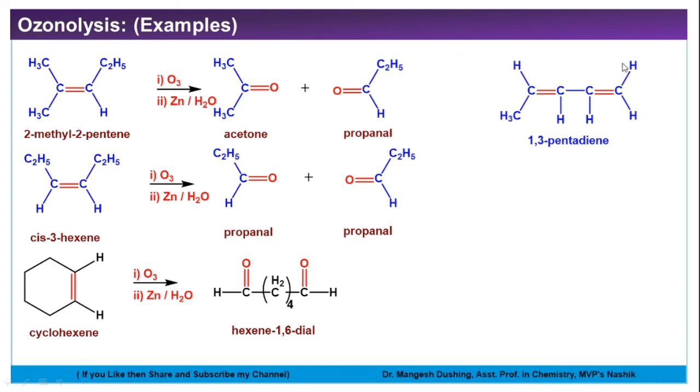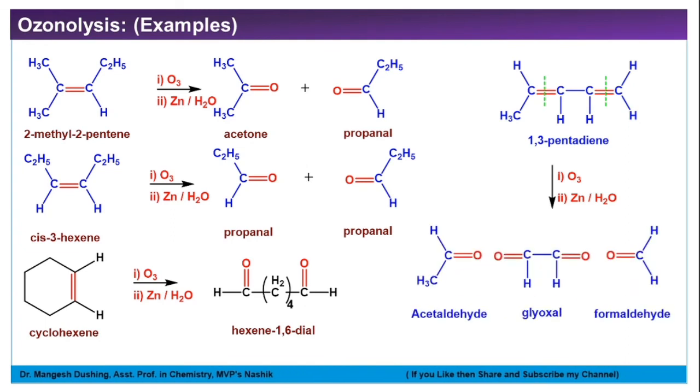2 and 3 products. If you are getting 3 products, it means that our compound contains two double bonds. So this bond will get chopped, this bond will get chopped, and we'll get this product here, acetaldehyde. This will give you acetaldehyde, while this gives you glyoxal, C double bond oxygen, C double bond oxygen, H H. So this is called glyoxal, and this is formaldehyde. So in this way we have seen the mechanism of ozonolysis.